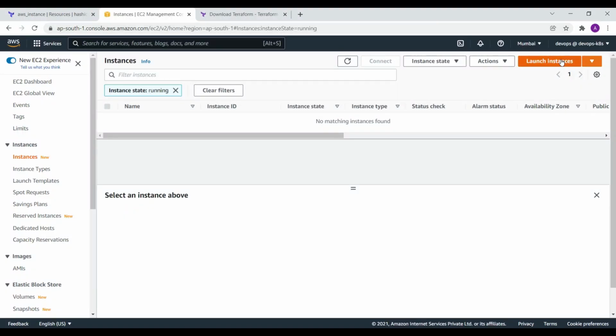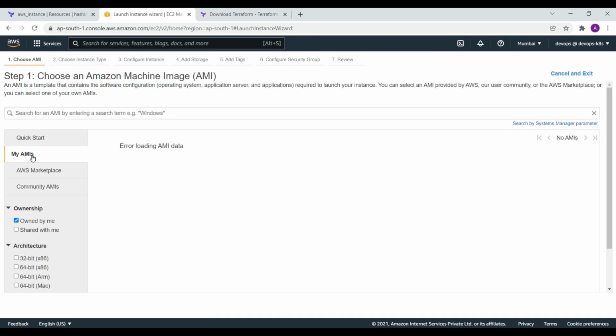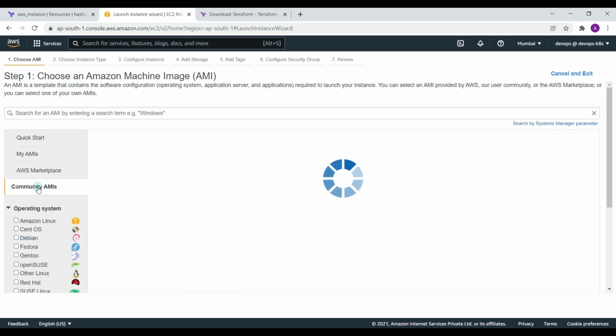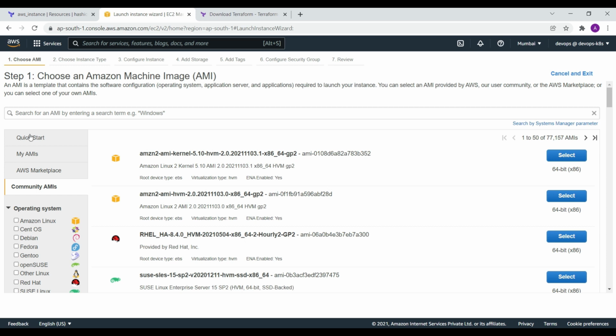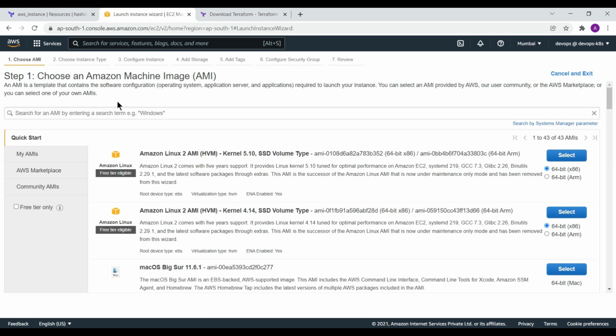So whenever you launch an instance, let me show you. Whenever you launch any instance, let me cancel it. Okay, so this is the quick start. Whenever you launch an instance, we are currently in the Mumbai region, so you can see that 352 is the last number.